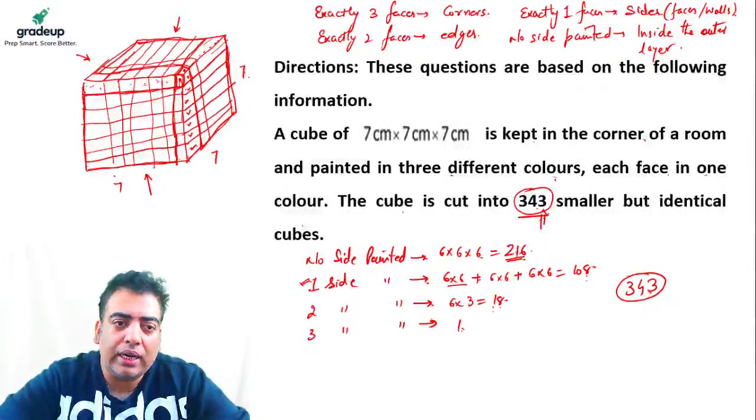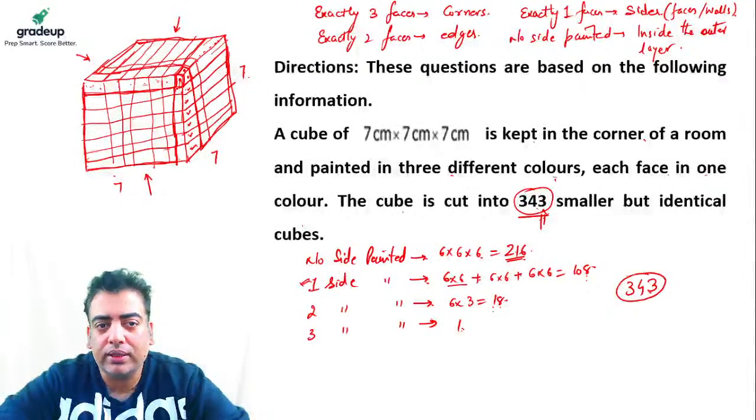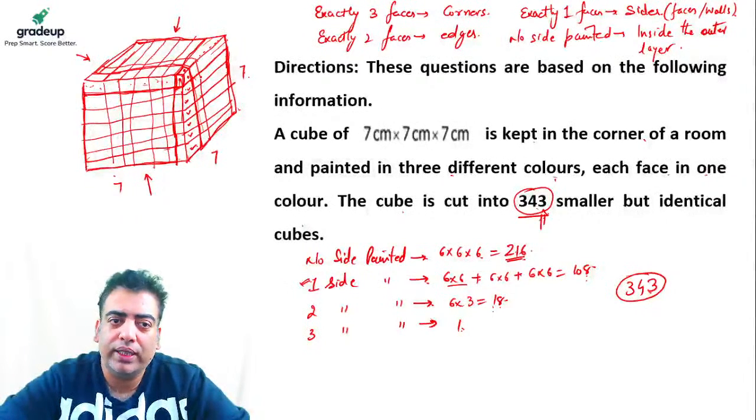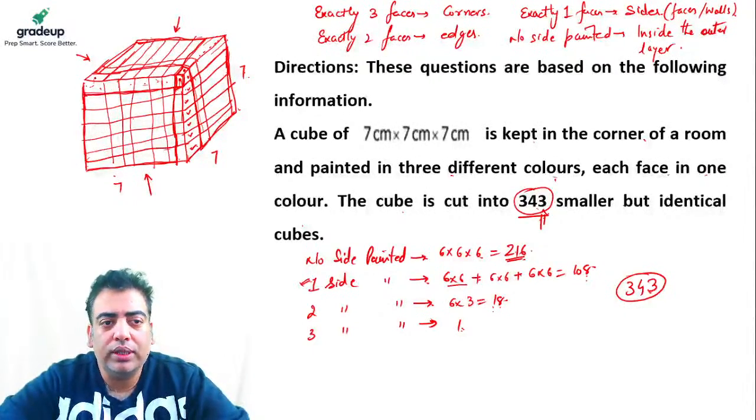So all these are again having only one color on them because they are on one of the faces, right? So they are again the ones having only one color on them because they have only one face covered. Again, these also have one face covered. So they are the ones having sides common among two faces. So they will have 2 different colors on them.